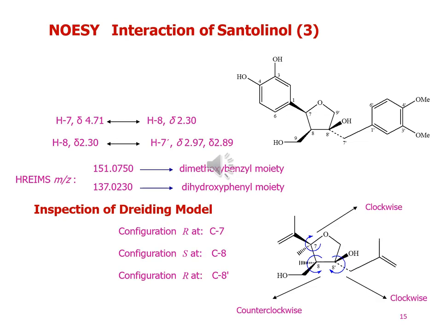and shows the configuration R at carbon 7, that is clockwise direction, and configuration S at carbon 8, that is anticlockwise direction. Similarly, it has been proved that the configuration at carbon 8 prime shows the presence of clockwise direction. So on the basis of this evidence, it has been confirmed that the structure of this molecule is a lignan.